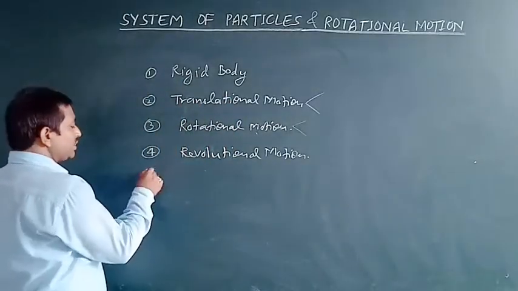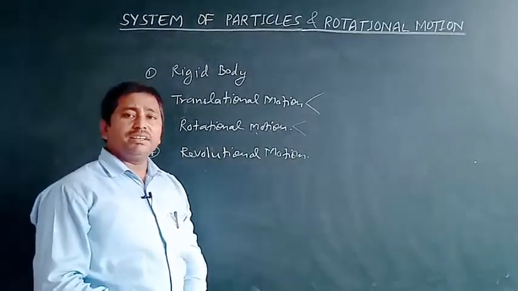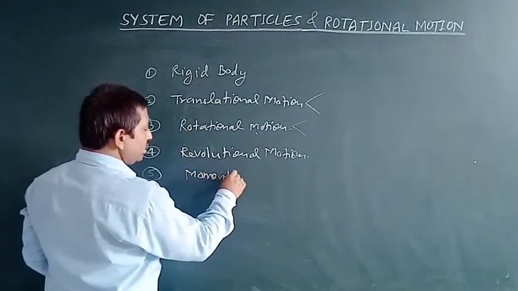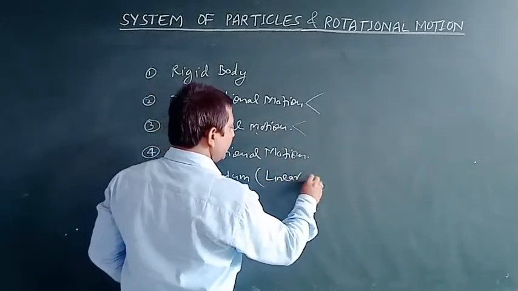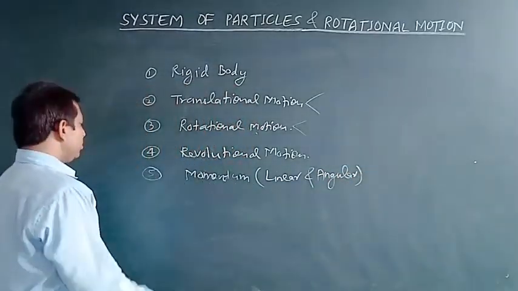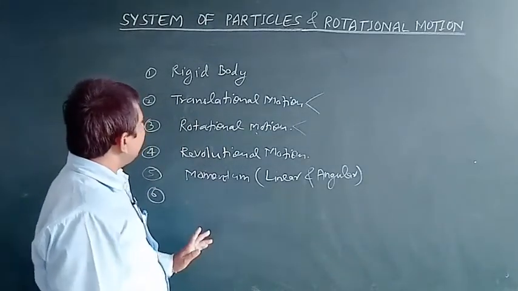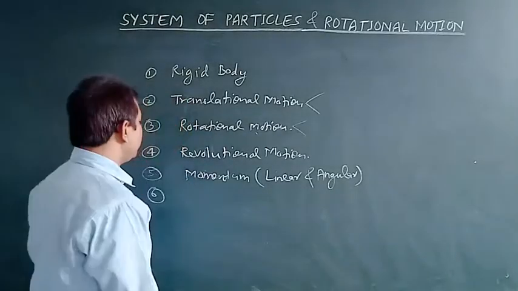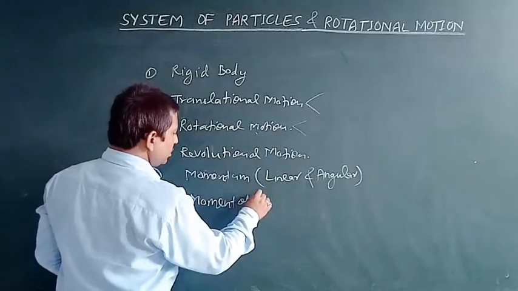Then after that we discuss the linear momentum possessed by the body and then the angular momentum possessed by the body. It means we should study about momentum. Under momentum we should study both the linear and angular. Then after that we should study the inertia possessed by the object and also the moment of inertia of the moving object.